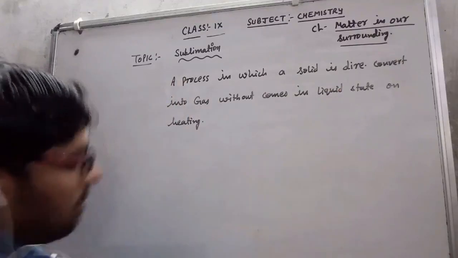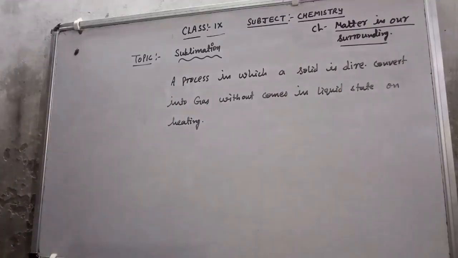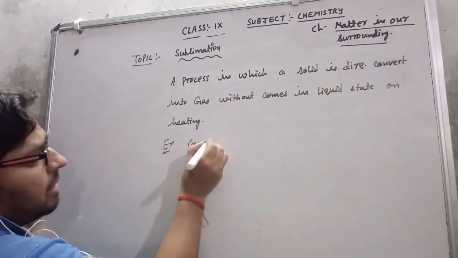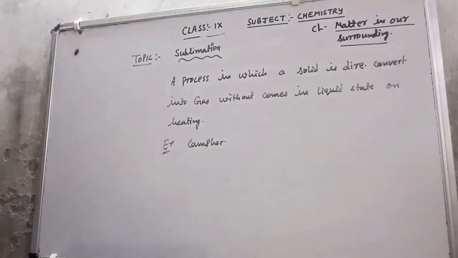That is called sublimation. There are lots of examples of sublimation, like camphor, that is, kapoor.